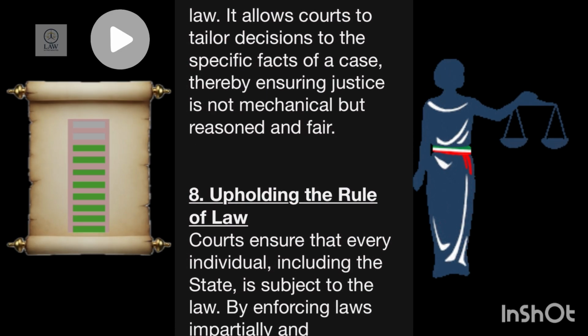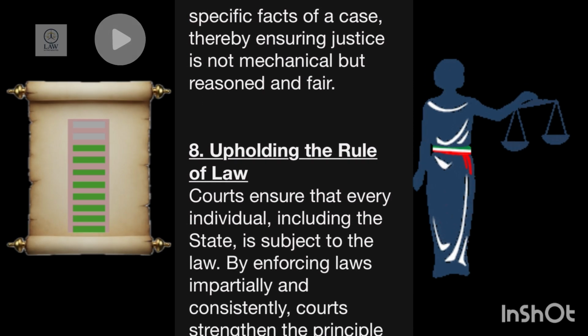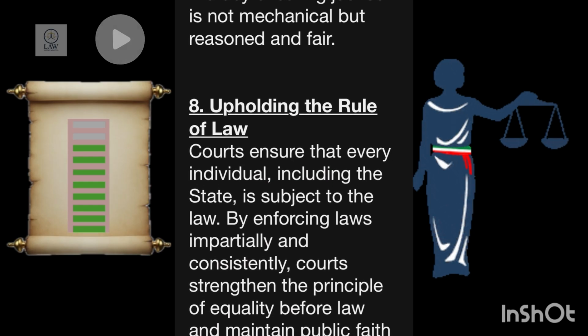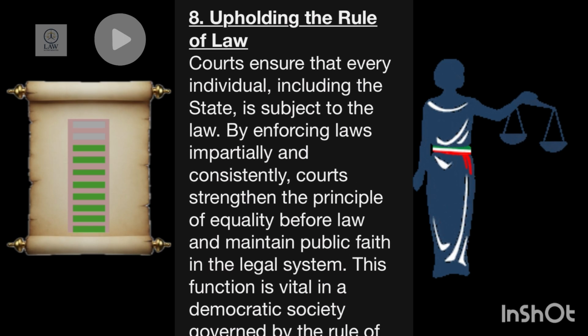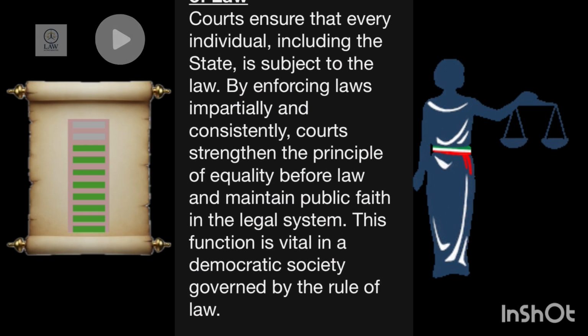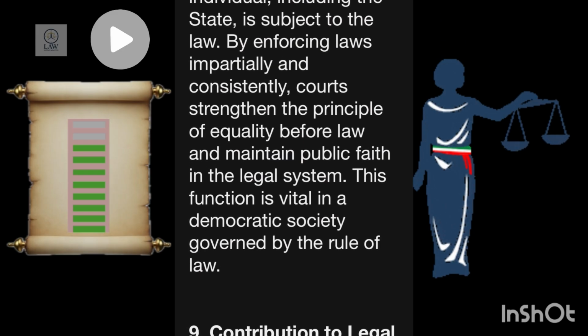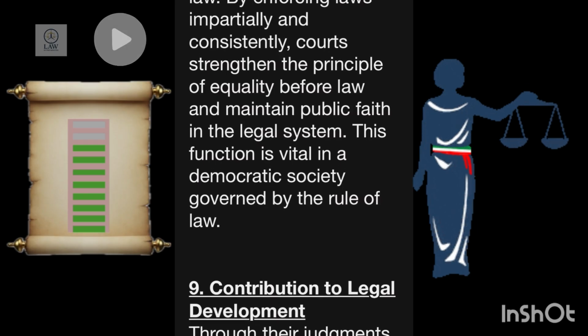Number 8. Upholding the rule of law. Courts ensure that every individual, including the state, is subject to the law. By enforcing laws impartially and consistently, courts strengthen the principle of equality before law and maintain public faith in the legal system. This function is vital in a democratic society governed by the rule of law.